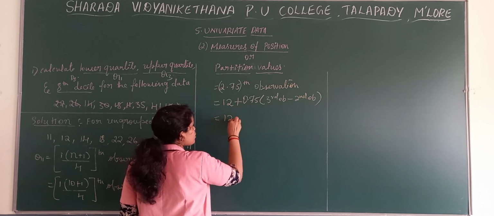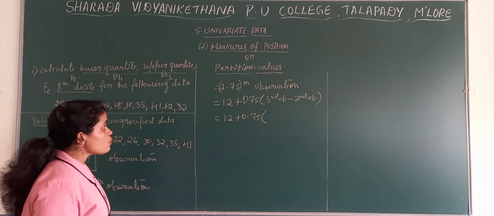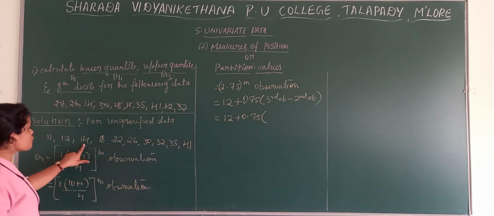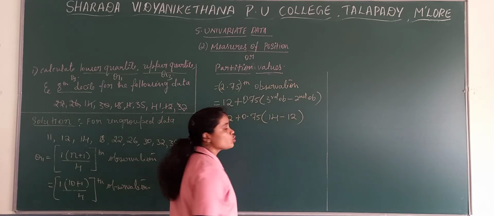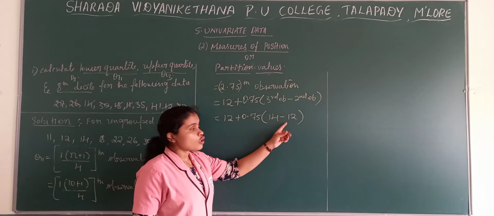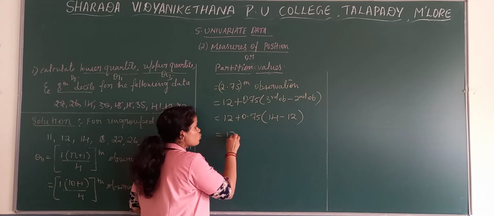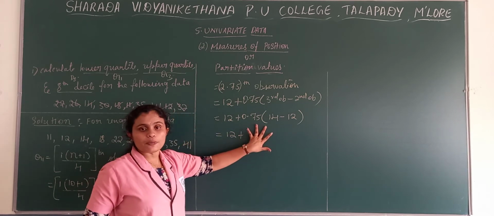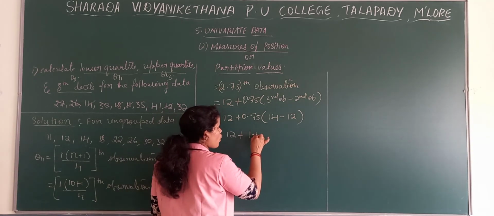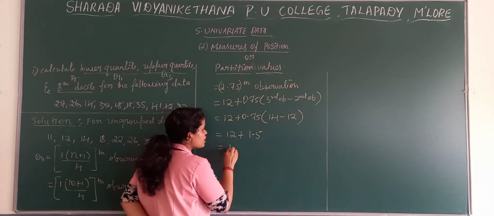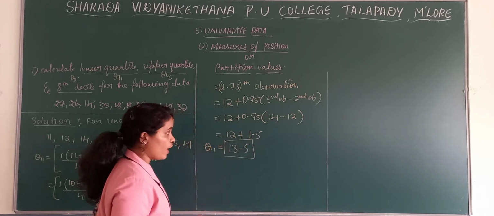Now as it is, you write 12 plus 0.75. Now third observation minus second observation. Third observation is 14 minus second observation 12. What is the difference? 2. So 2 into 0.75 plus 12. When you multiply 0.75 into 2, you get 1.5. So when we add here, we get 13.5. So this is the Q1 value.